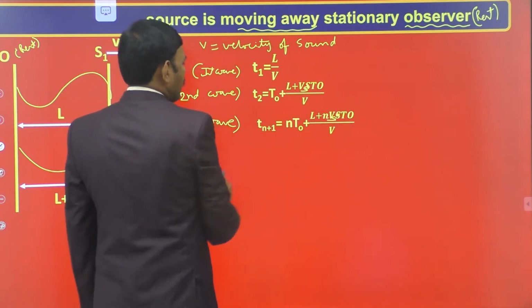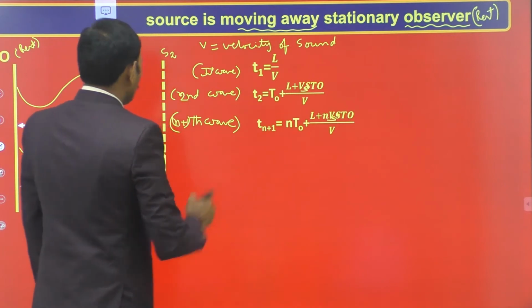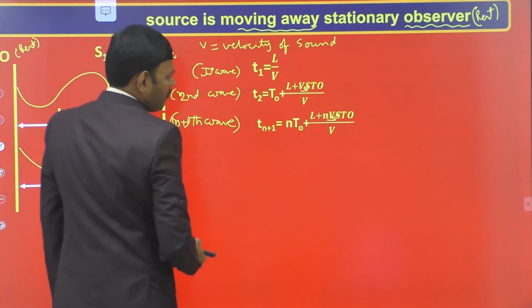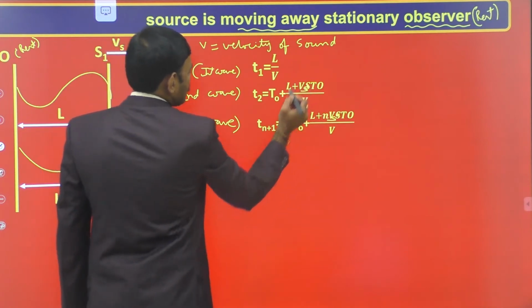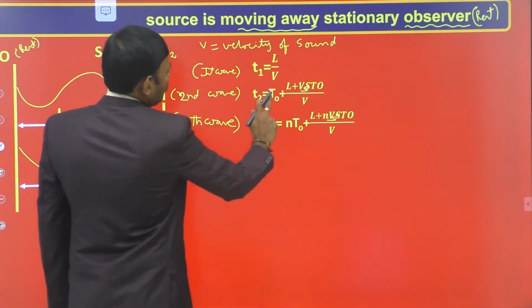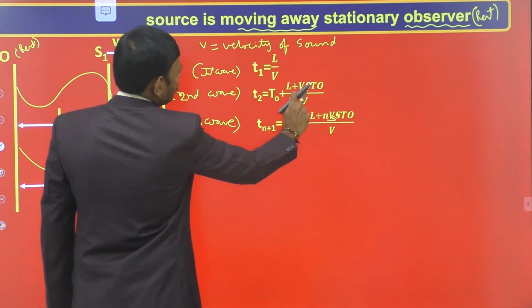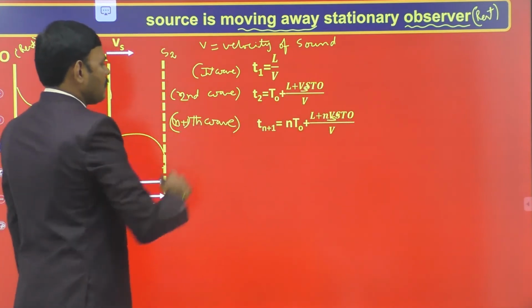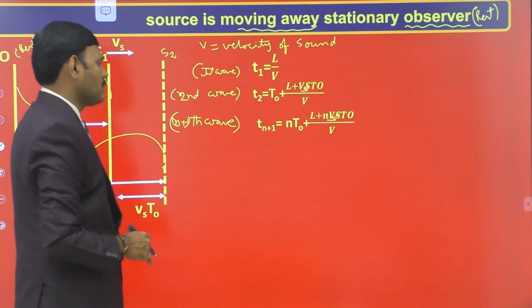Then the time taken by the n plus 1th sound wave to reach the observer is n T0 plus L plus n Vs into T0 by v, where s is in the suffix. Here we multiply T0 with n as well as Vs into T0 with n to find out the time taken by the n plus 1th sound wave to reach the observer.